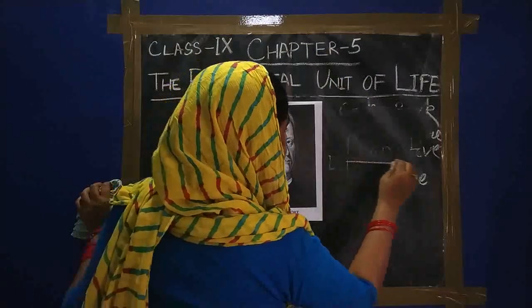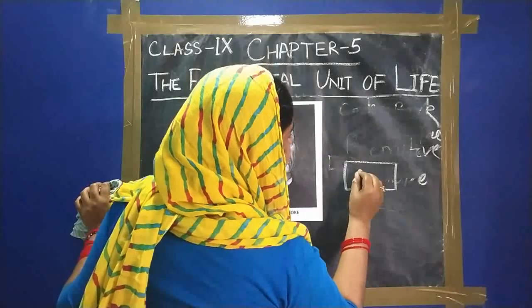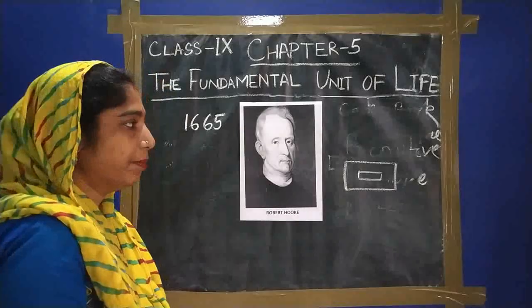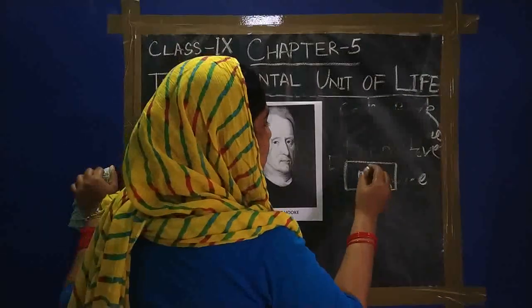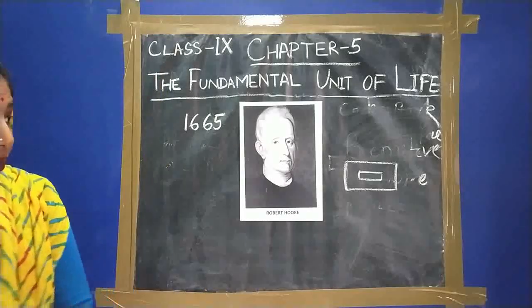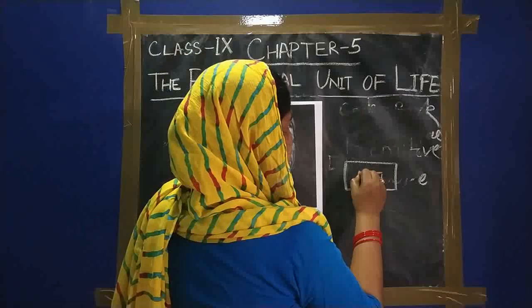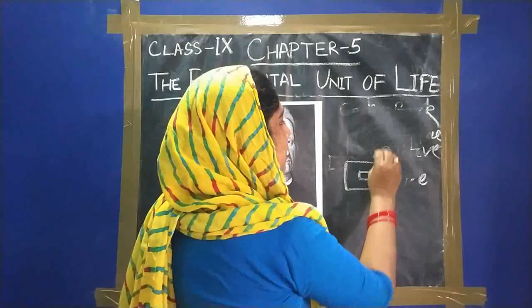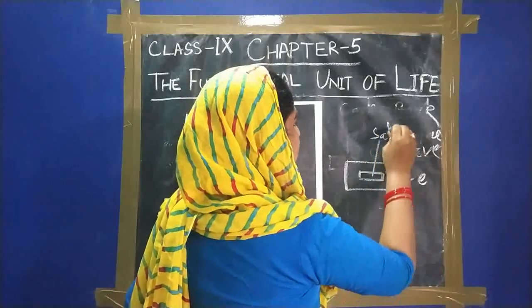When we take a slide, add an onion peel, and observe it under the microscope, what do we see? We will discuss that now. When we add an onion peel, we have to add a stain, that is the saffron.